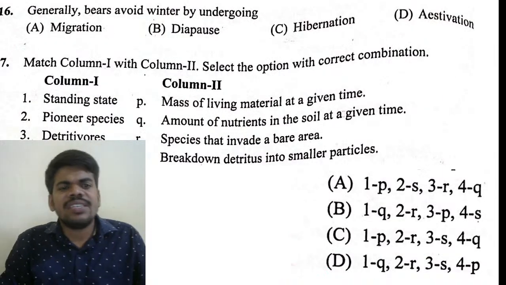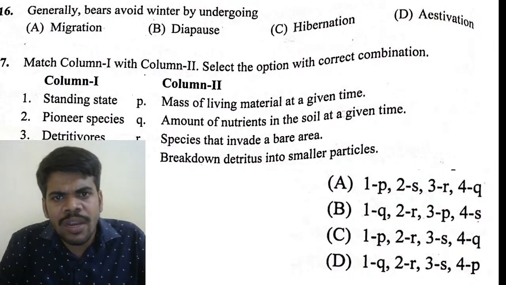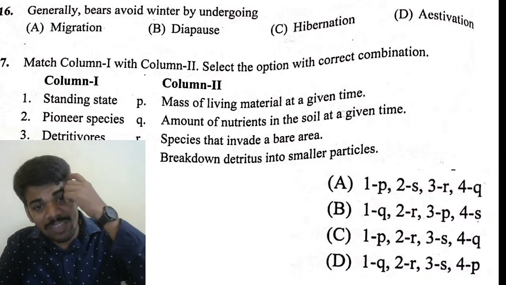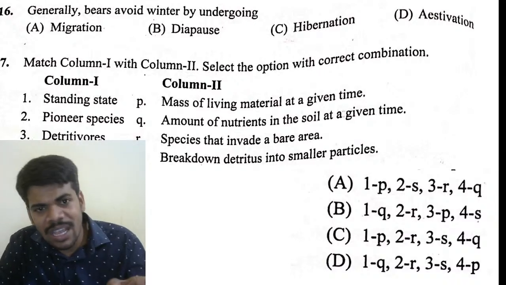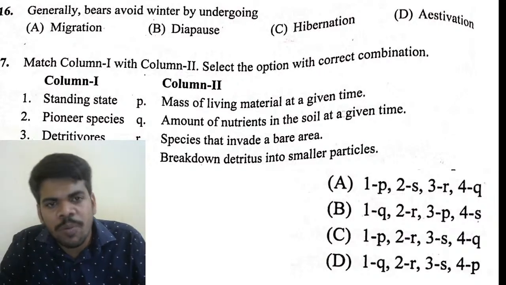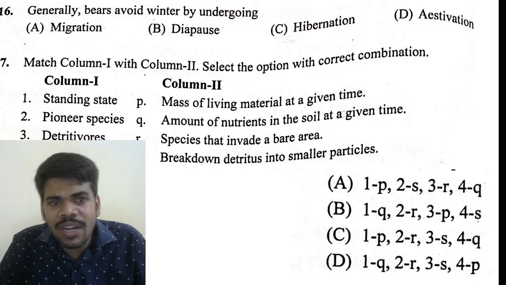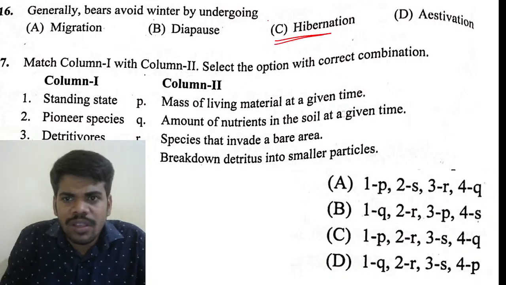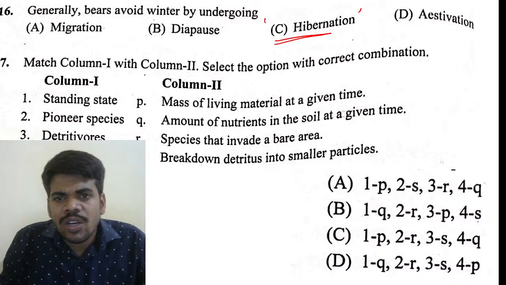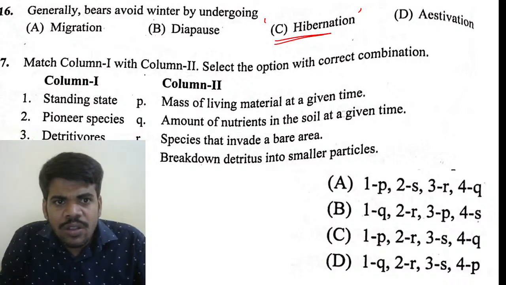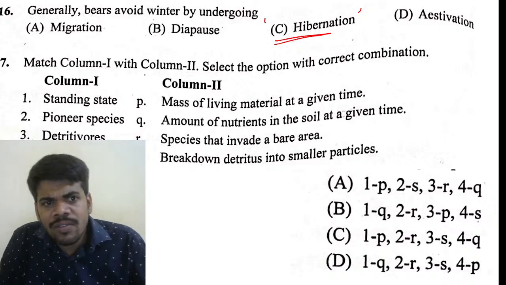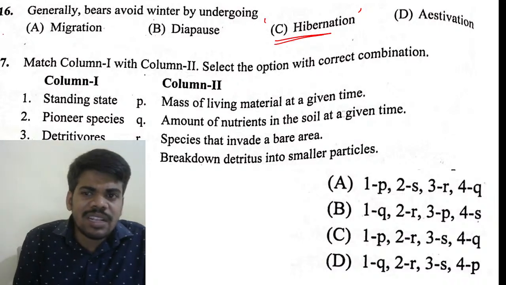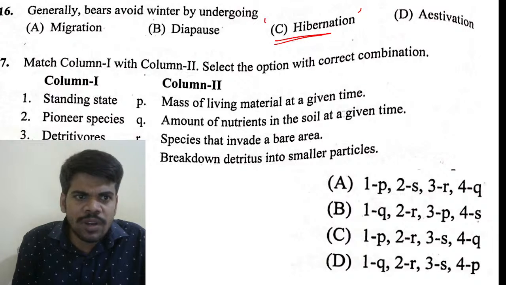Next, generally bears avoid winter by undergoing. Actually this is a deleted topic. It is an organisms-related topic from the Organisms and Populations lesson, not population related. But hibernation, you know this word hibernation from the frog example. It is hibernation and estivation. So to avoid winter, generally the frogs also go, bears also go, that is hibernation. Summer sleep is estivation, winter sleep is hibernation.